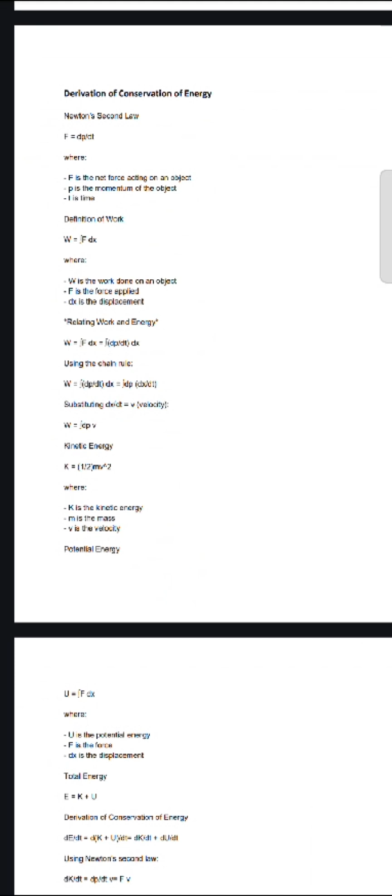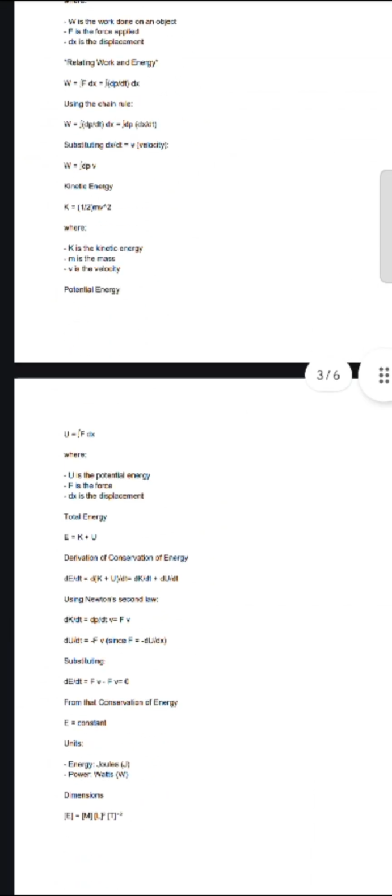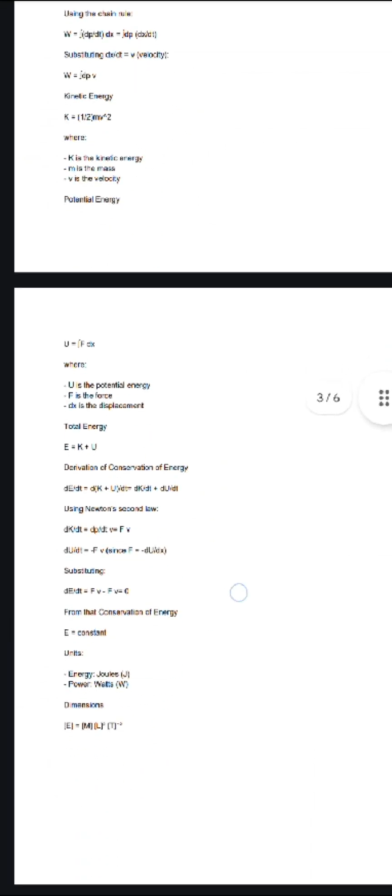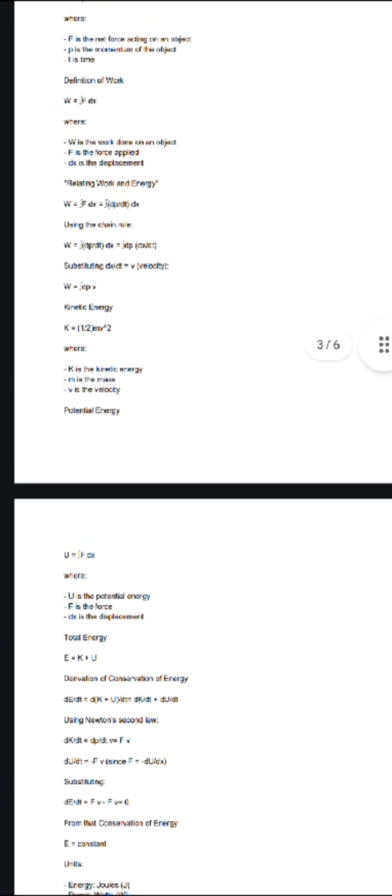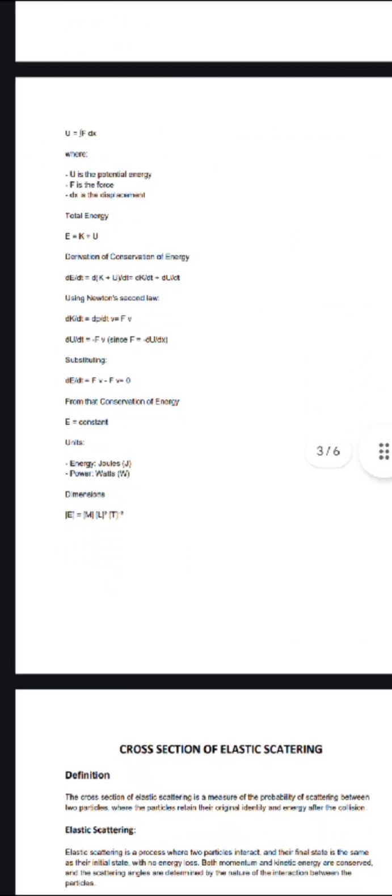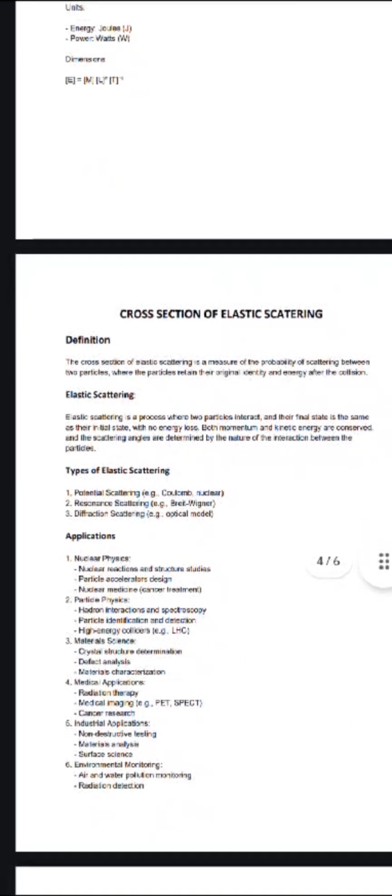Actually, it was so easy. I think you all can understand by the things I have written here. So the next thing is the unit. Energy is joule and power is watt, and its dimension is ML squared T raised to minus 2. So I am moving to my second topic, cross section of elastic scattering.